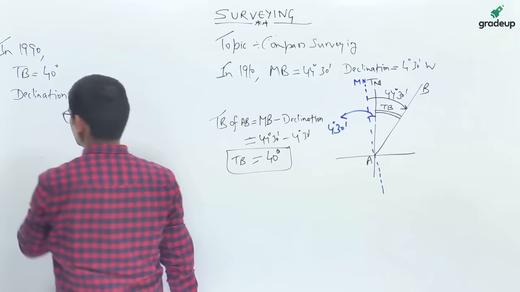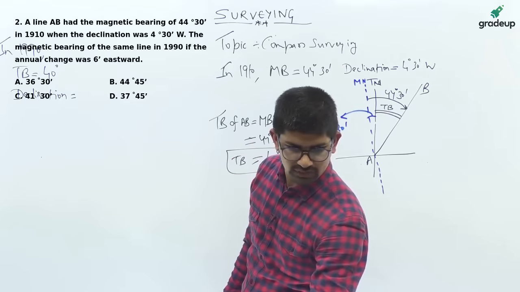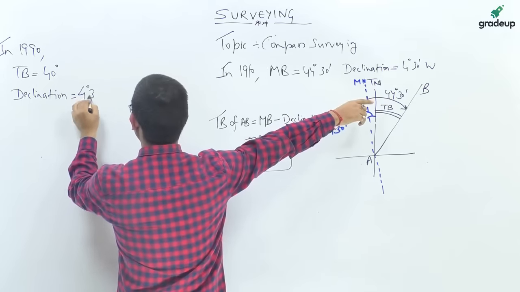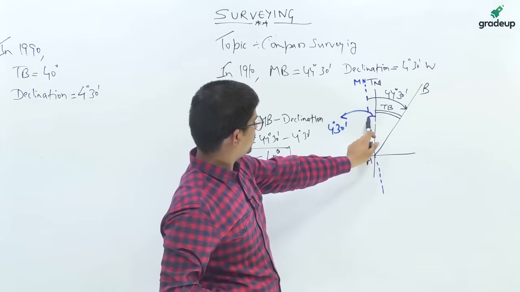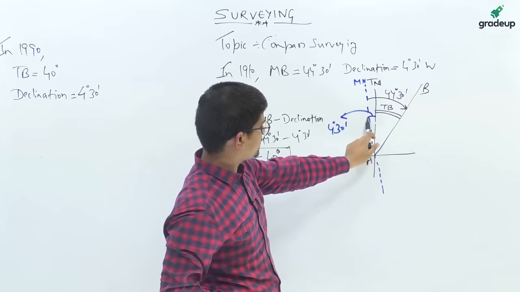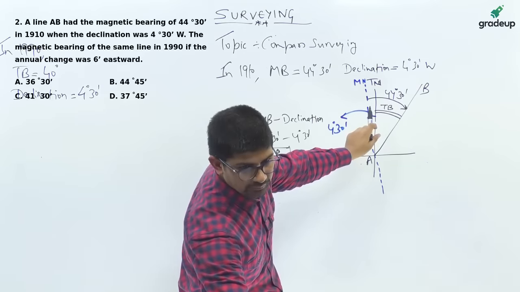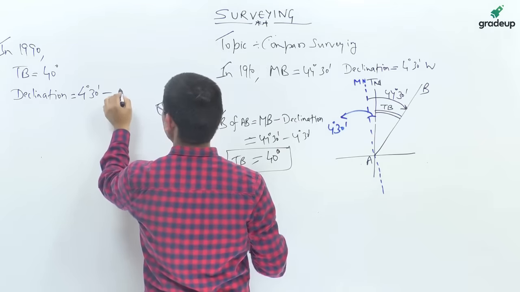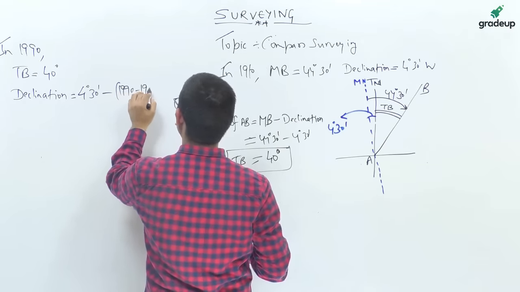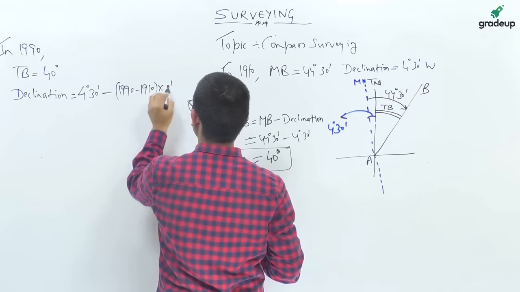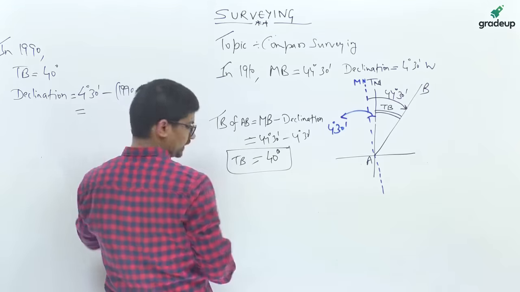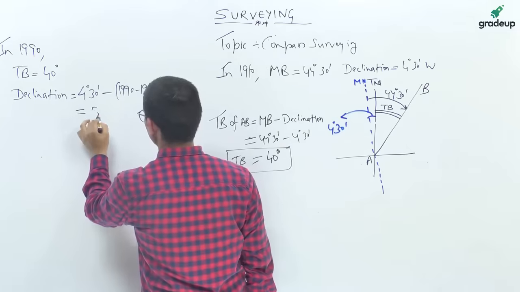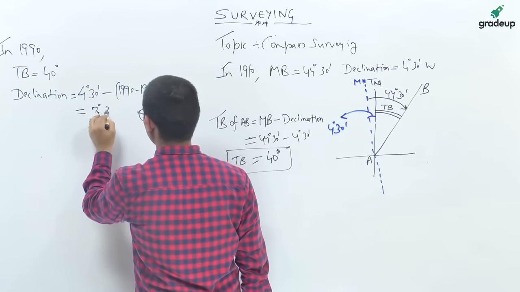declination? Now, the declination in question has an annual change of 6 minutes eastwards, okay. Earlier the declination was 4 degree 30 minutes west, and on a yearly basis it is changing by 6 minutes eastwards. Between 1910 and 1990 there are 80 years into 6 minutes, okay. If you calculate this, the declination will be 3 degree 30 minutes east, okay.